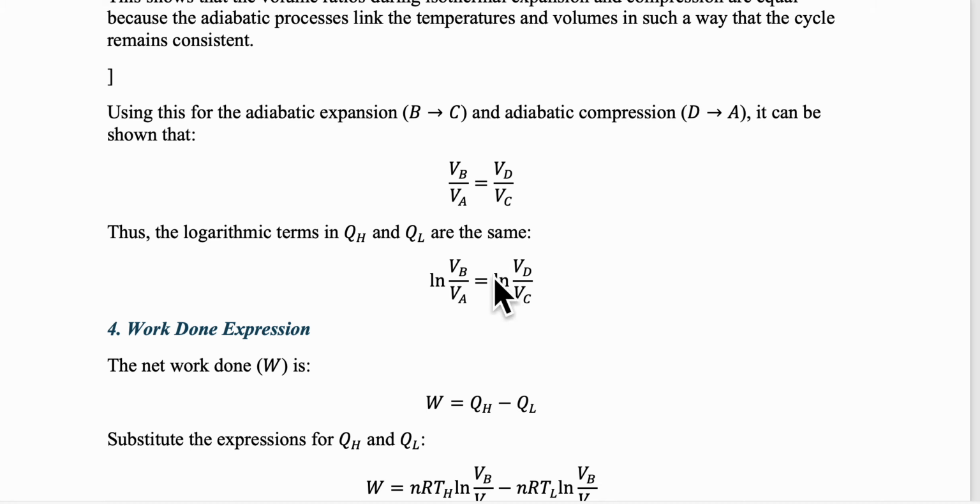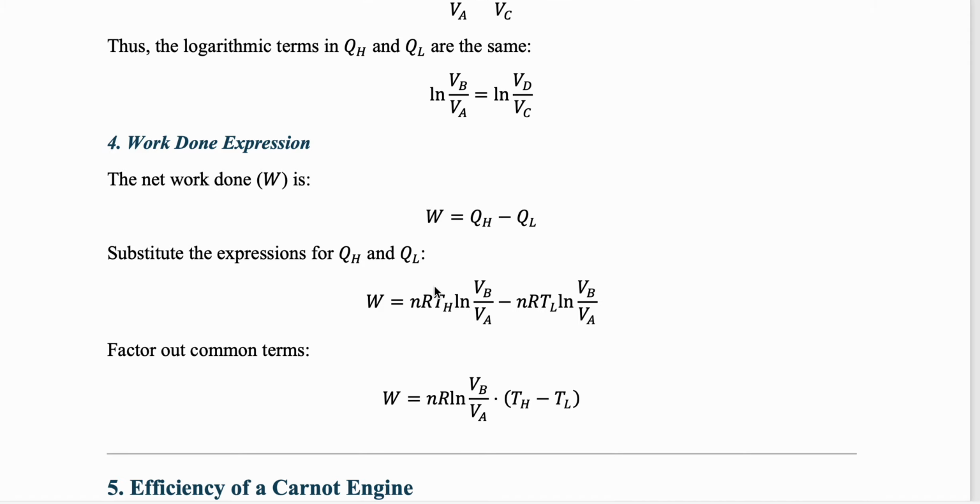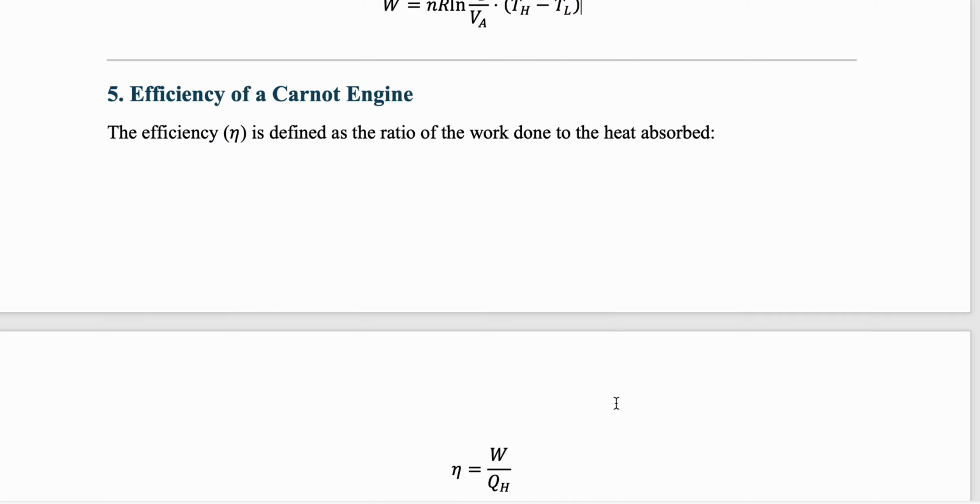Here we are not going to look into this. I just gave an additional explanation, and I'll share this file with you. For work done, I have to just take the QH value and the QL value. So this is QH, this is QL. Just subtract one from the other, and then you can find out the work done. So the question might be, what is the work done in case of a Carnot engine? In a numerical question, you have to remember this relation. That's very important. Use this.